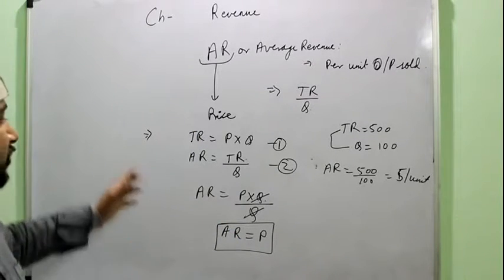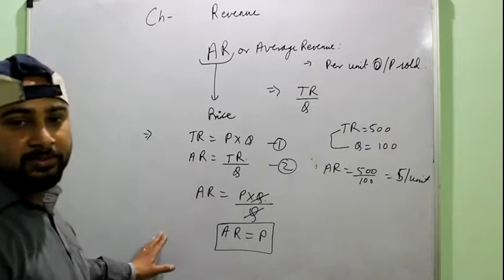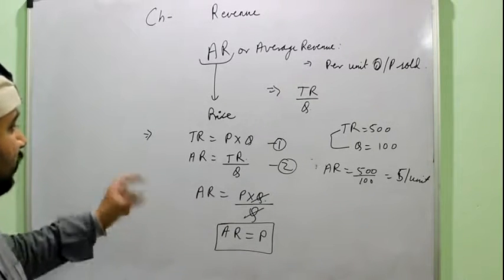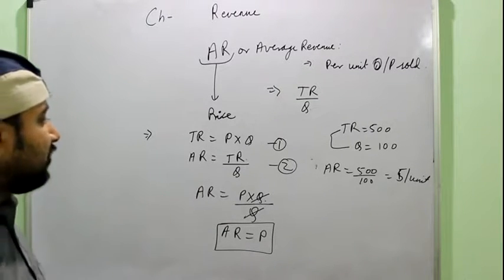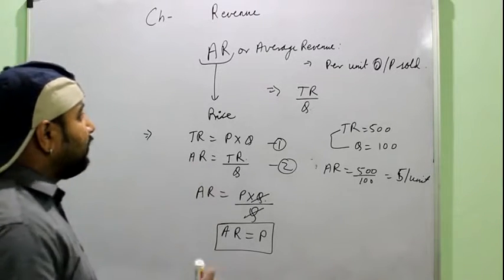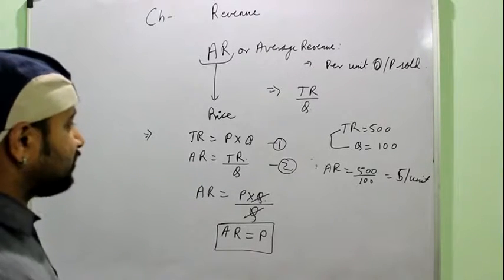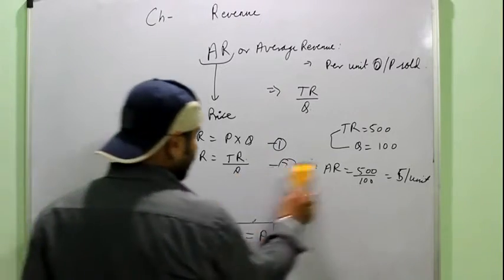Right, again this derivation or this proof can also be asked from you in some of the questions, that prove that AR is equal to price. So in that case you can simply prove it mathematically, and you have to remember that average revenue is nothing, it is the price per unit sold by the entrepreneur.